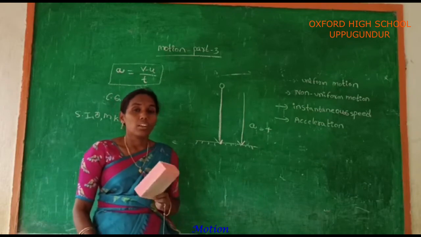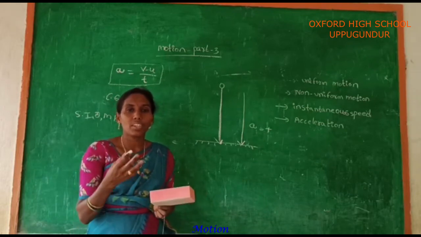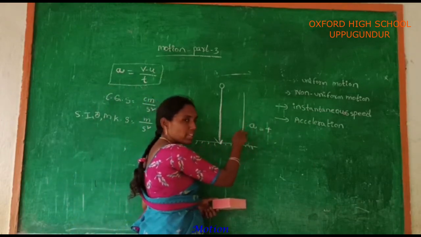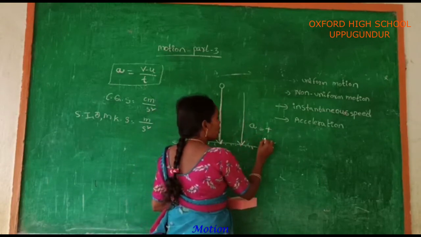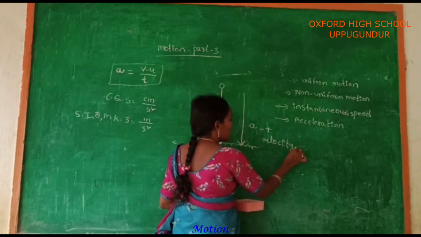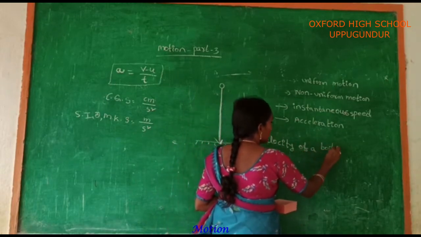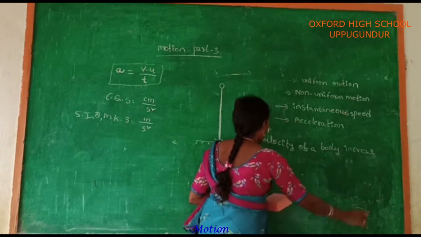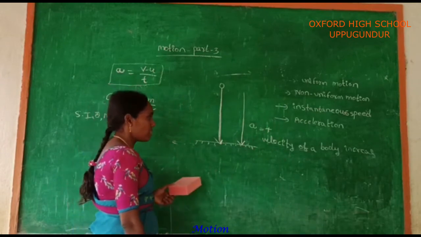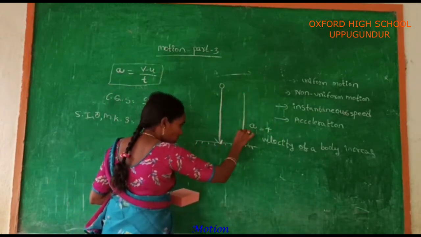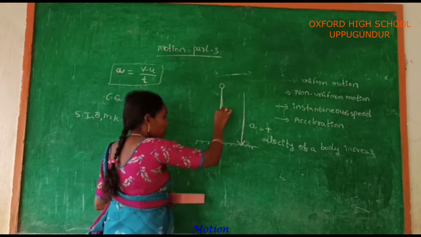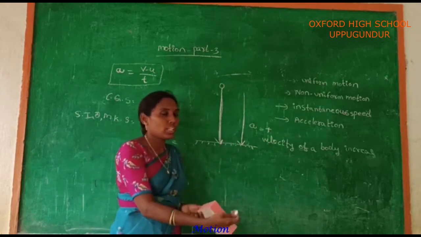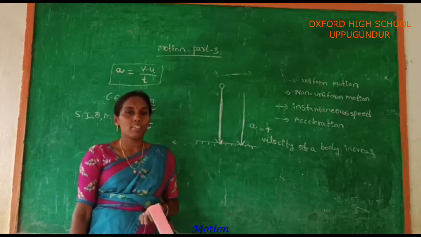Now listen carefully. Take an object. That object is dropped from a certain height and reaches the earth's surface. In this case, the acceleration should be taken as positive, because the velocity of your body increases. Why should the acceleration be taken as positive? The acceleration due to gravity acts in the downward direction, and at the same time the motion of your body is towards the ground. That means both directions are downward. That's why the acceleration should be taken as positive.